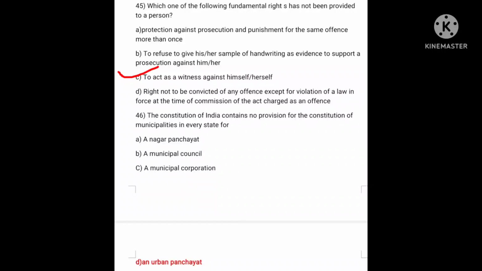Next question. The Constitution of India contained no provision for constitution of municipalities in every state for. So here the correct answer is D, an urban panchayat.